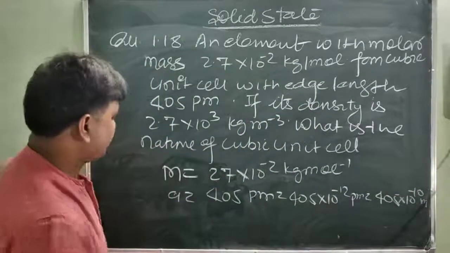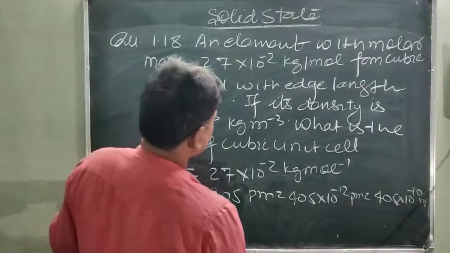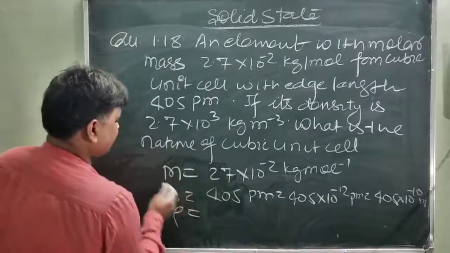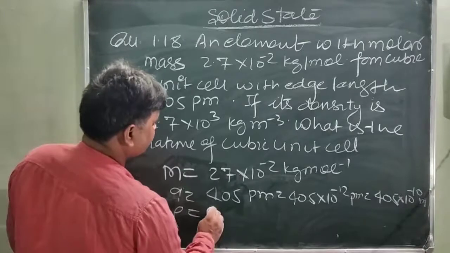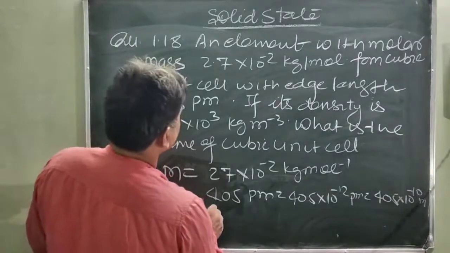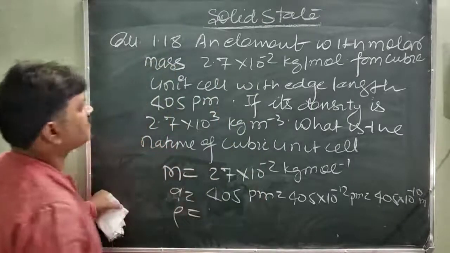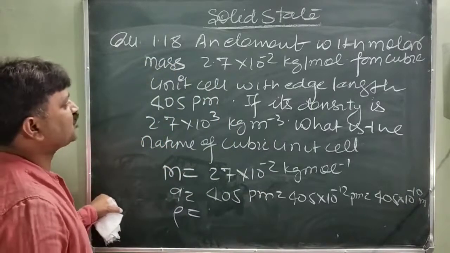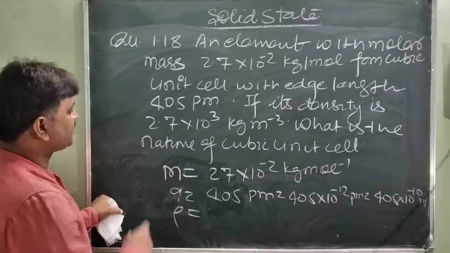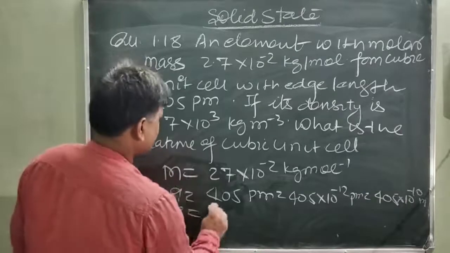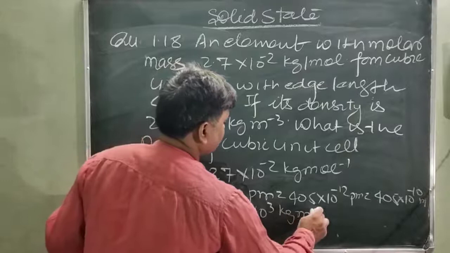Density D is given here. Density is given. This is 2.7. An element with molar mass 2.7 into 10 power minus 2 kilogram per mole forms cubic unit cell with edge length 405 pm, and density is given 2.7 into 10 power 3 kilogram per meter cube.